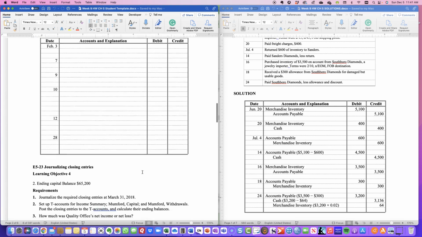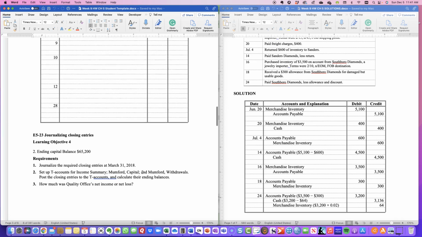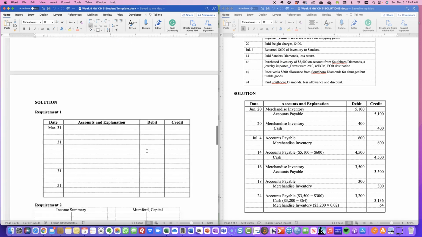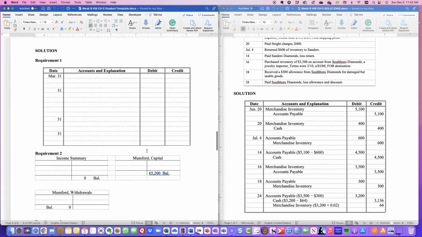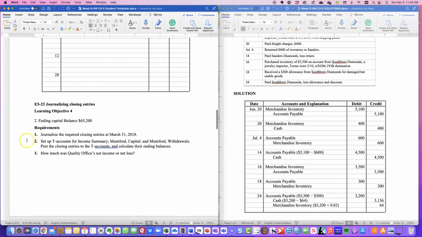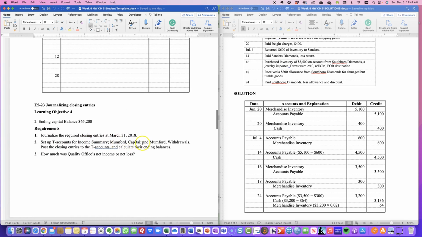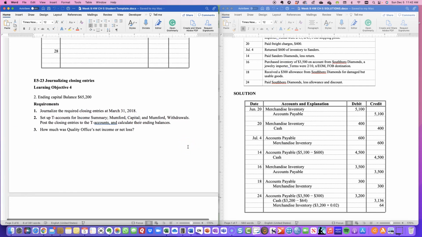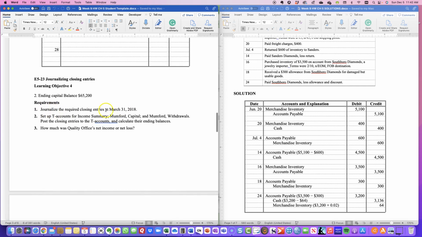So here you see how to journalize your closing entries, and then I give you an ending capital balance of $65,200. And then I give you each of the requirements where you're doing the adjusting entries in requirement 1, as you can see here, your closing entries, excuse me. Then you're going to set up your T accounts for income summary, capital, withdrawals, and then you're going to post closing entries to the T accounts that you did up here in 1.